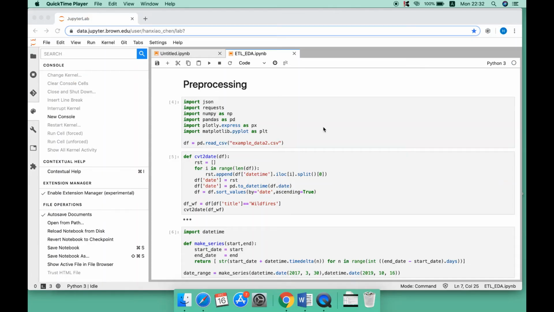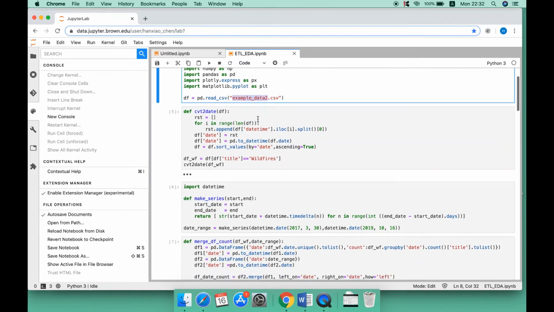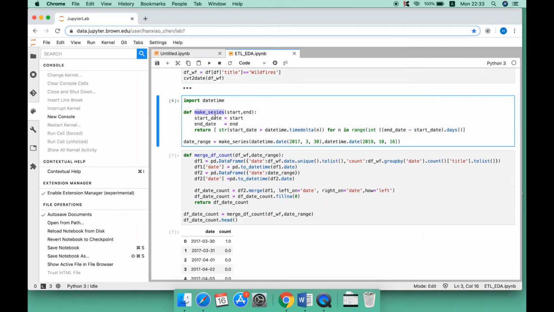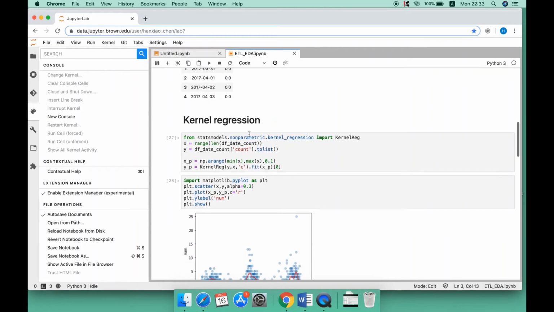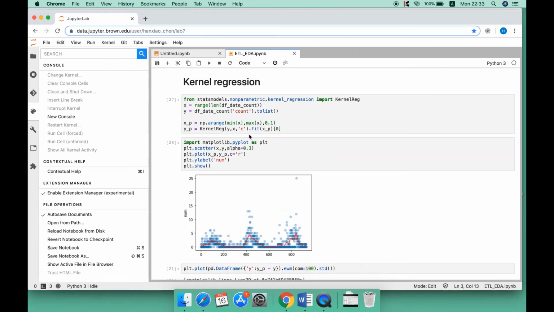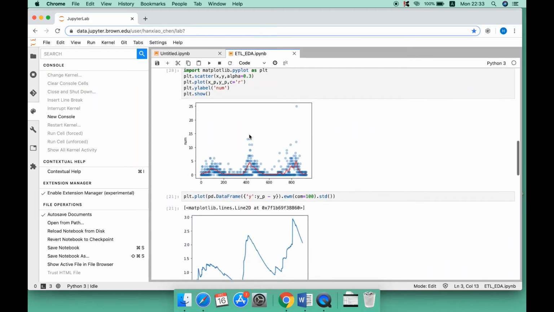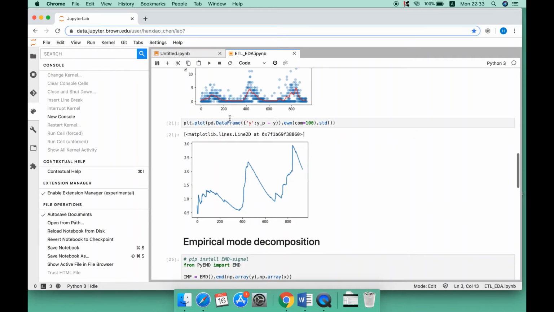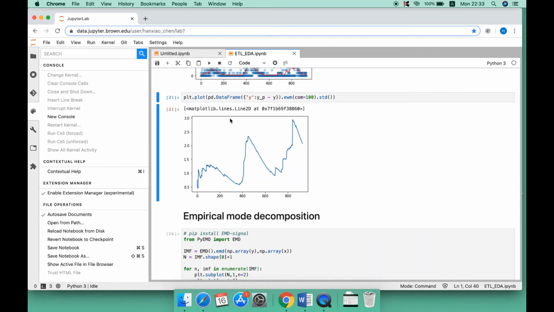In our EDA part, we firstly pre-process the data and clean the data. For example, we read the data into a data frame, convert strings into dates, and make a time series out of it. Then we apply kernel regression to capture the long-term trend, seasonality, and the residuals. The blue dots here represent our raw data, and the red line is our regression. If you look at the peaks of the raw data, you could observe that there is an ascending trend. Then we subtract our regression values from the raw data and get the residuals.